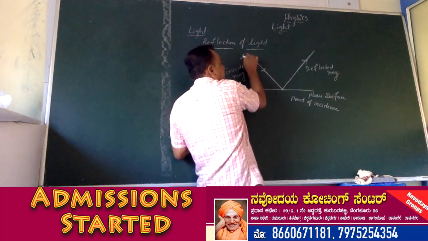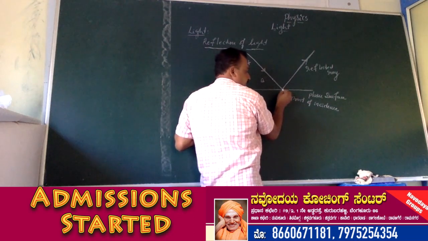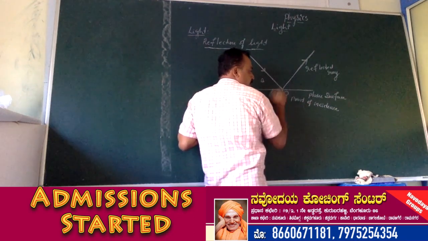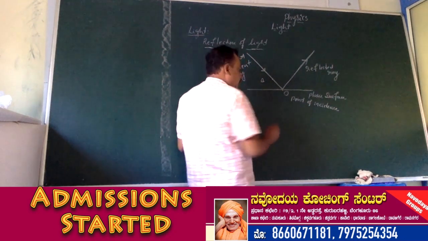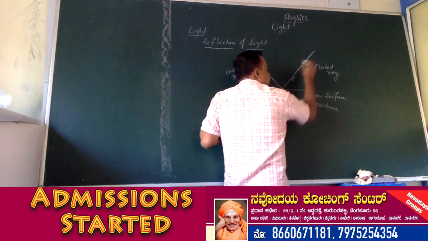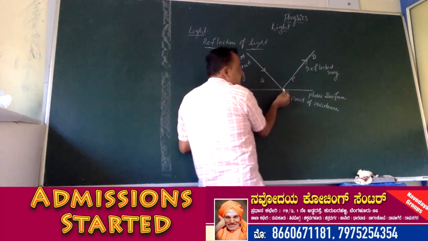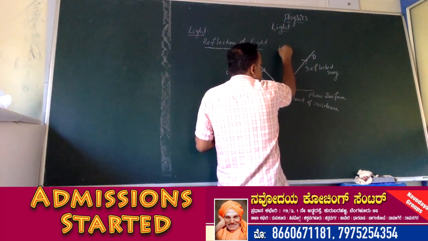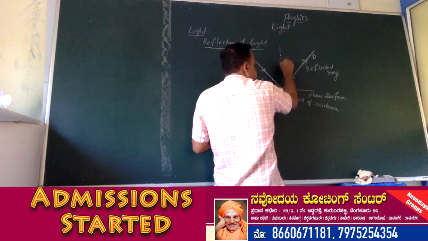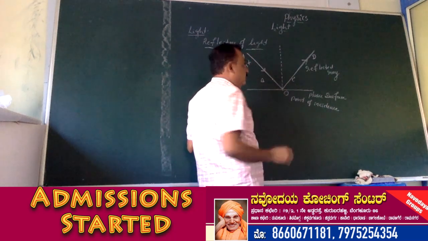So AB is the incident ray. It touches at a point O, that is called the point of incidence. From this point of incidence, it reflects. That ray is called the reflected ray. From this point of incidence, we draw a perpendicular line to the plane. This is called the normal.